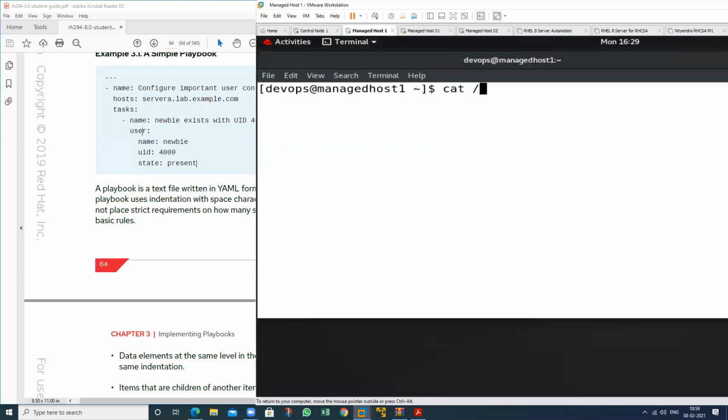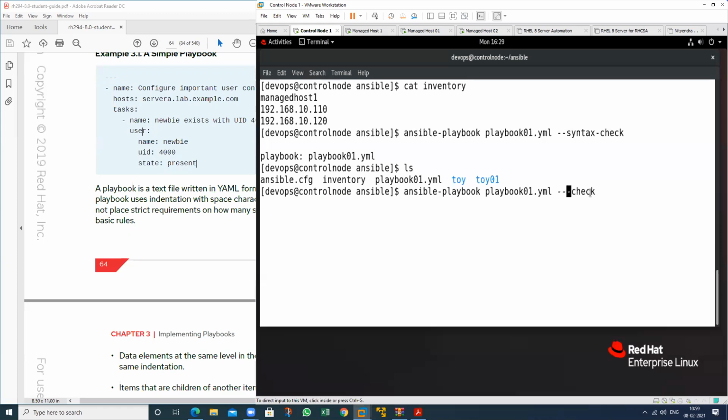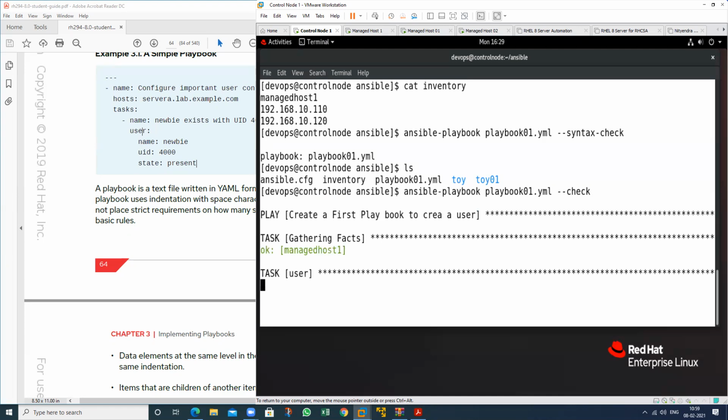Just cat /etc/passwd. See, there is no Rahul user at this time. I will perform a syntax check. It means just a dry run. Dry run means I just want to check, but I do not want to perform this particular task at this time. Suppose I make some mistake in my playbook, then how will I recognize it? So just use this particular command.